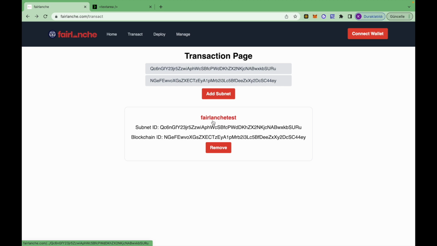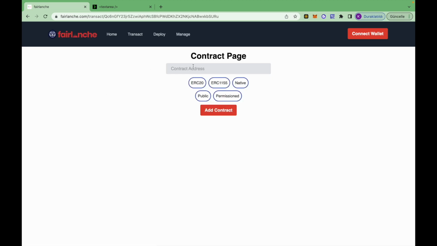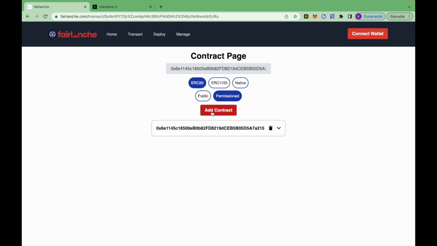In order to make a demand, I should add the distribution contract address, which has the ERC-20 protocol and permission structure. I added the contract, and I can create a simple demand with this button. At the time the epoch ends, I will be able to make a claim request. Additionally, I can claim all my previous demands with the Claim Bulk button.